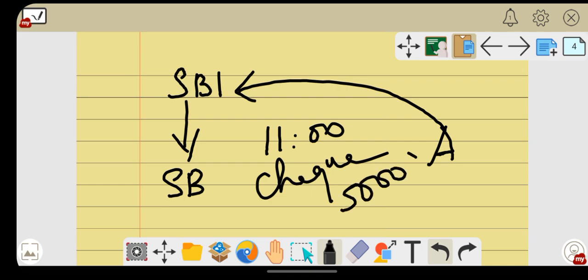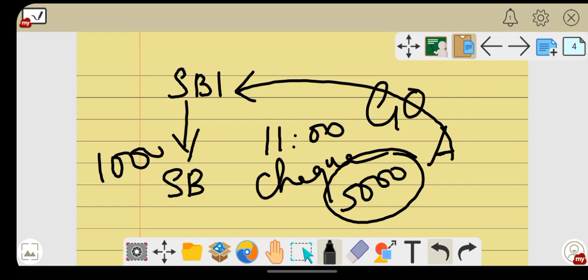This 5,000 won't be covered under the Garnishee order. Suppose at 11 o'clock your SB account had 10,000 rupees, and the Garnishee order, that is order nisi, came to the banker at 11 o'clock. Your account will be frozen at the amount of 10,000 only.